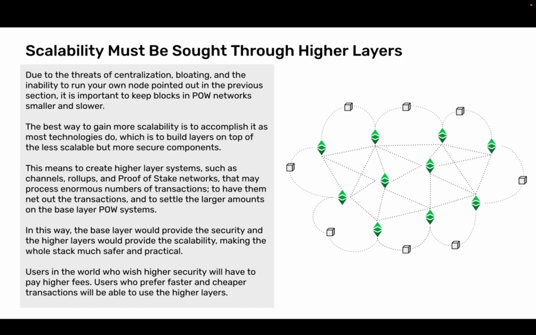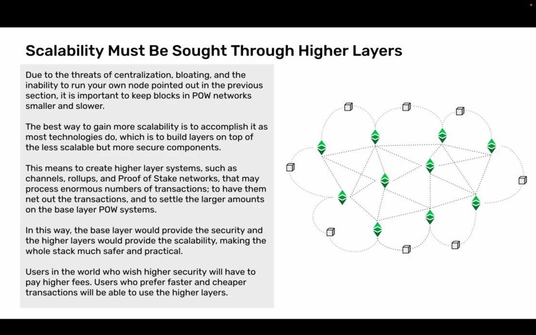Scalability must be sought through higher layers. Due to the threats of centralization, bloating, and the inability to run your own node pointed out in the previous section, it is important to keep blocks in proof-of-work networks smaller and slower. The best way to gain more scalability is to accomplish it as most technologies do, which is to build layers on top of the less scalable but more secure components.